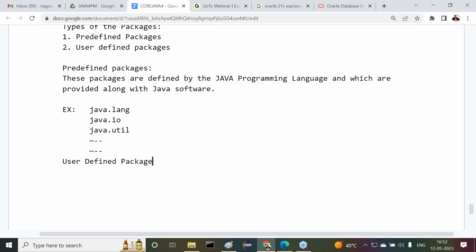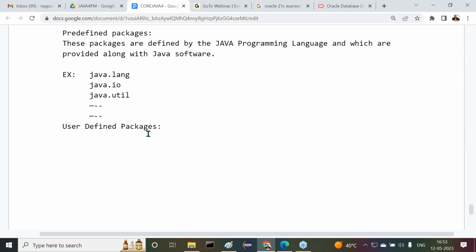Now tell me, predefined packages are provided by whom? Java programming language. But what about user-defined packages? Who is the user? The developer. Here, the developer is acting as the user, right?